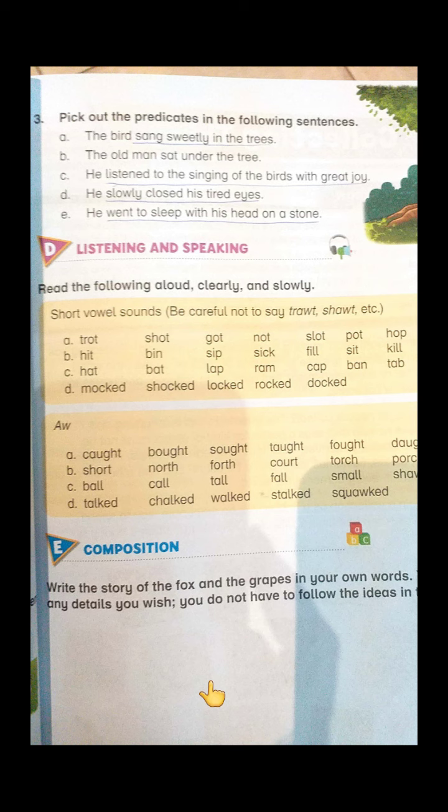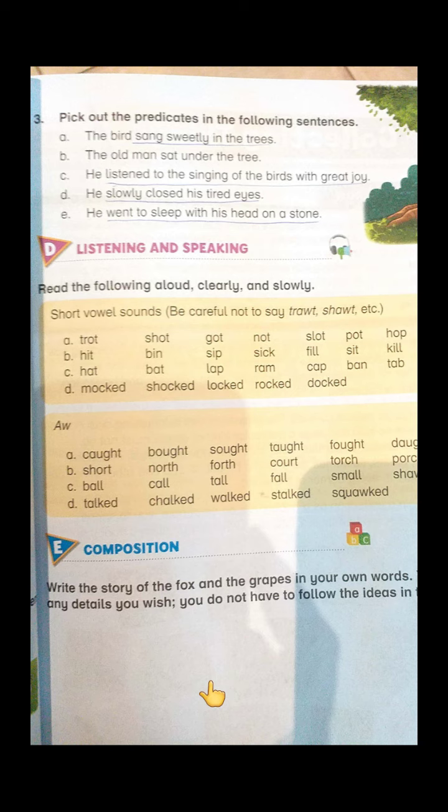Students, as in the beginning of this exercise, I told you that a sentence is composed of two things. One is subject and the other is predicate. As I told you, subject is the doer or performer of the action. Then what is predicate? Students, remember, predicate is the part of a sentence or clause containing a verb and stating something about the subject.